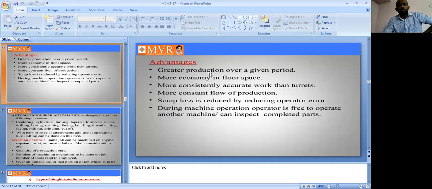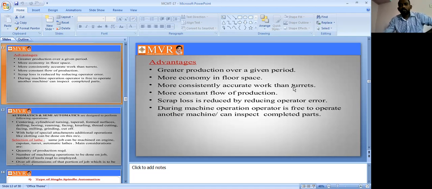So see here. Greater production over a given period. By using automatic lathes, we can get greater production over a given period. That is one of the benefits. Second one is more economy in floor space. That is a major benefit, more economy in floor space. Third, more consistently accurate work than turrets. More consistently accurate, very accurate work than the turrets.